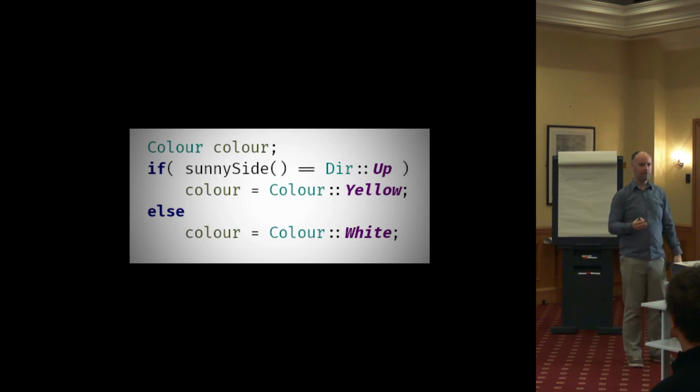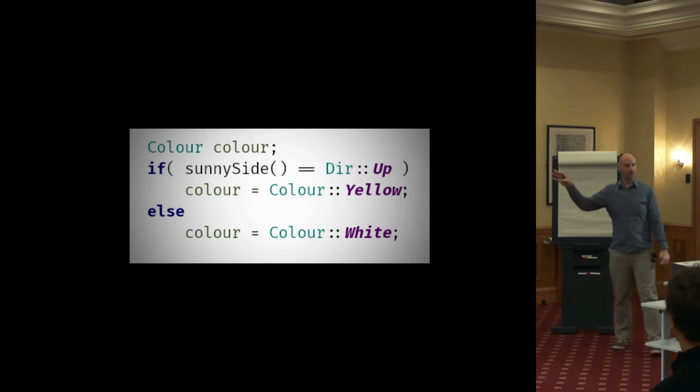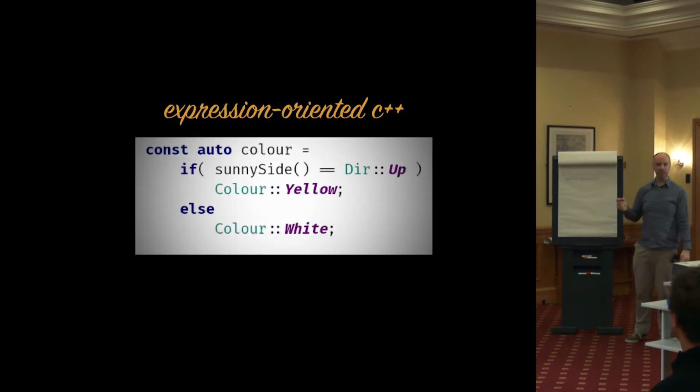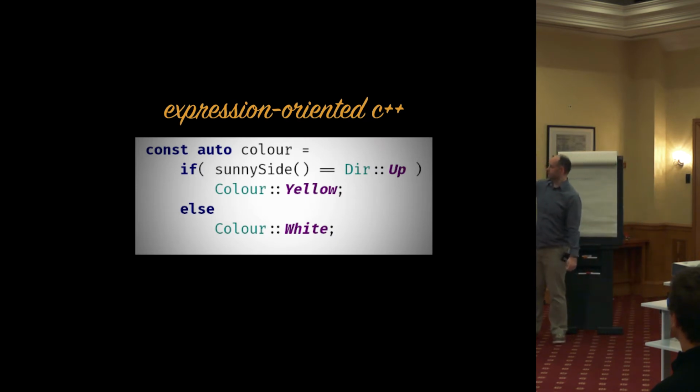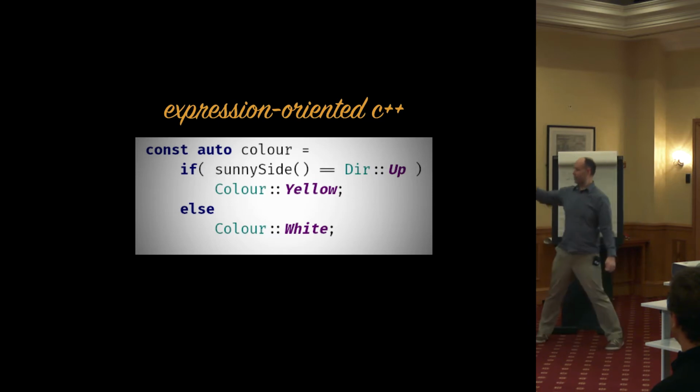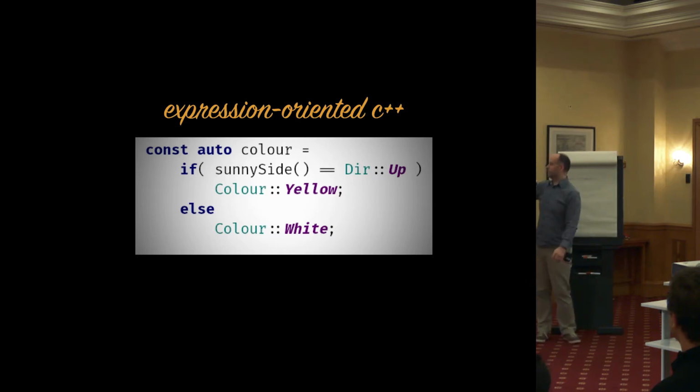So what can we do about this? Well, let's hypothetically, just for a moment, imagine that C++ was an expression-oriented language. And rather than if being a statement, it was actually an expression. What would that look like? It might look something like this. So we've still got the if, but now it's an expression. Rather than having to do something in each branch, we just evaluate to a value. In this case, the constant that we want. So now the whole if expression evaluates to a value. And because of that, we can assign it to our variable at the top.